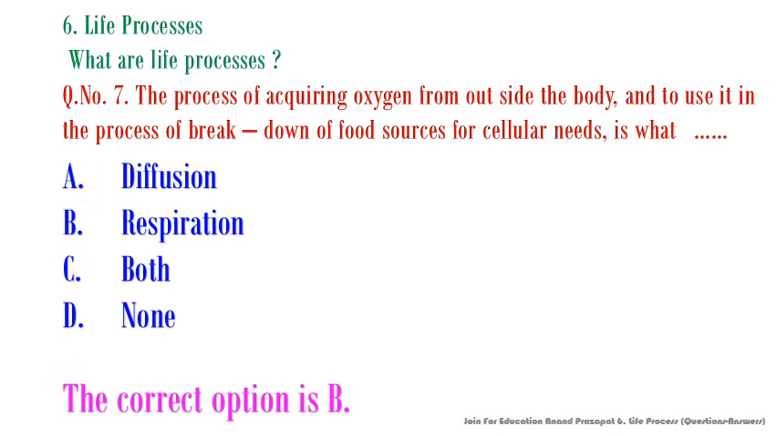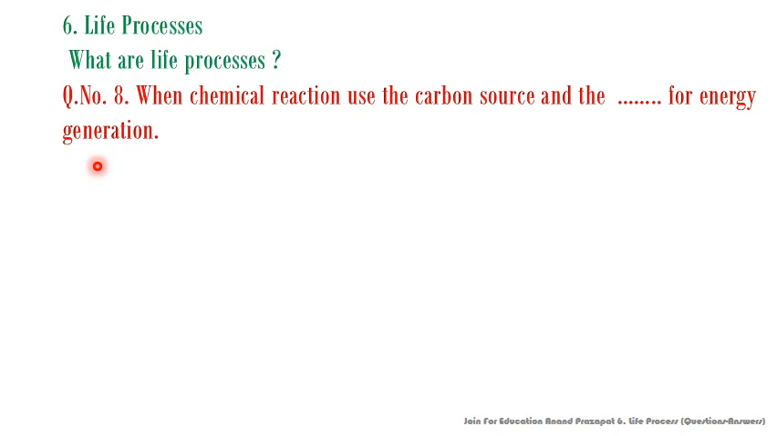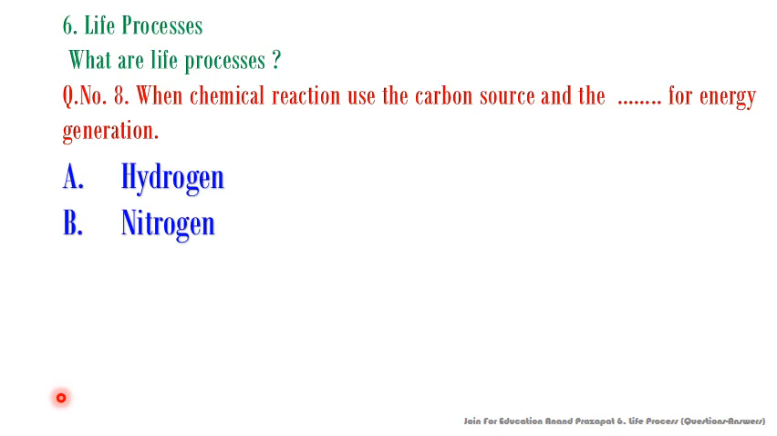Let's see what is the next question. This is question number 8. When chemical reactions use the carbon source and the blank for energy generation. So here will be oxygen, carbon source and the oxygen for energy generation. Let's see what are the options. Hydrogen, nitrogen, oxygen, none. So the correct option will be oxygen.